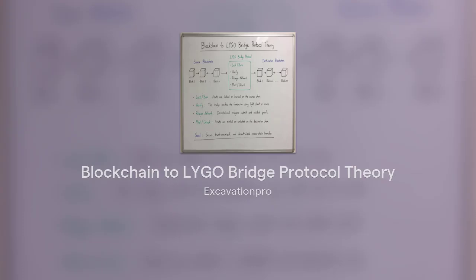To overcome these structural limitations without discarding the immutability of existing blockchains, we introduce the Blockchain to LYGO Bridge Protocol. This architecture merges the cryptographic timestamping and Sybil resistance of Ethereum and Polygon with the consciousness-aware capabilities of the LYGO protocol stack. By pairing blockchains with our Phase 0 nanokernel, Phase 1 memory mycelium, and Phase 3 vortex consensus engines, we establish a verifiable, corruption-resistant truth layer. Today, we will examine the mathematical mechanics and smart contract standards that make this sovereign interoperability possible.